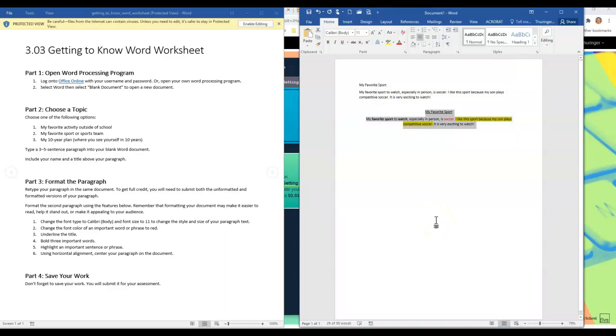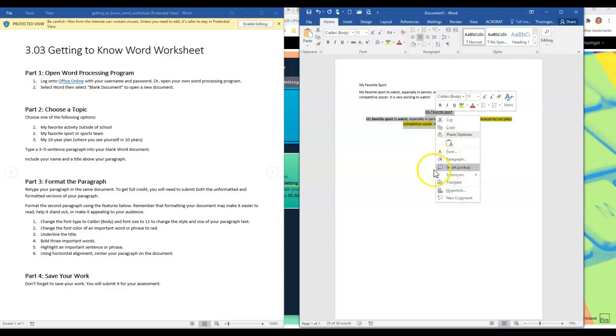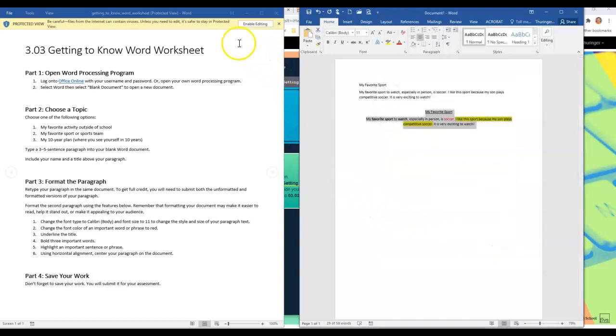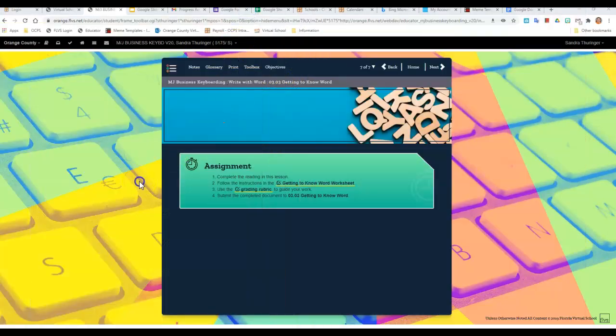And there is my paragraph. So I have just centered it horizontally on my paragraph.